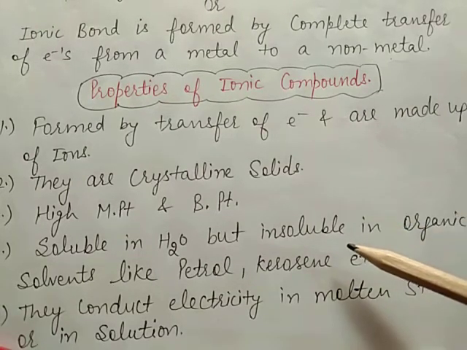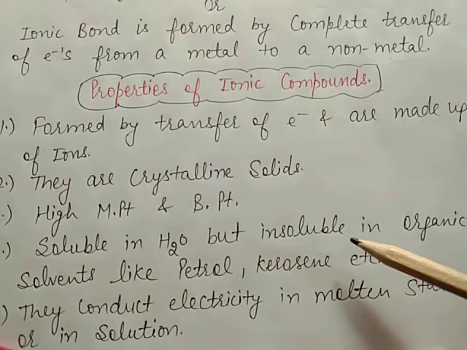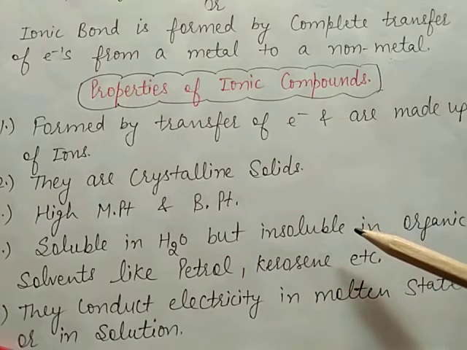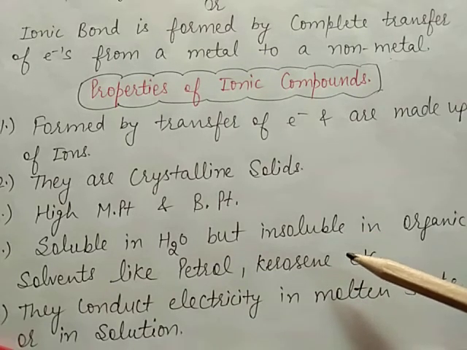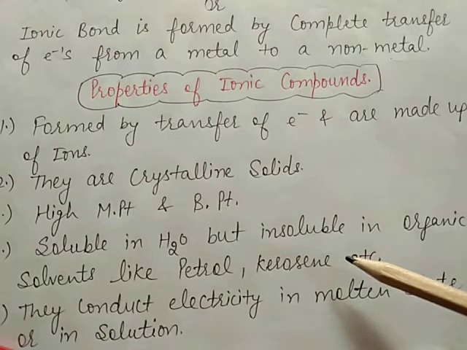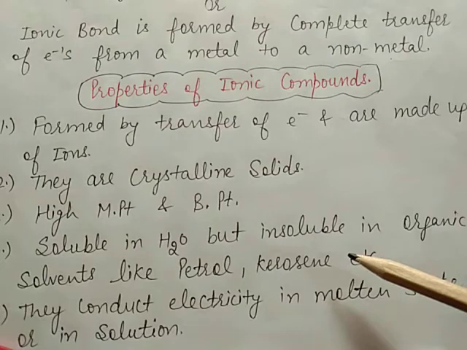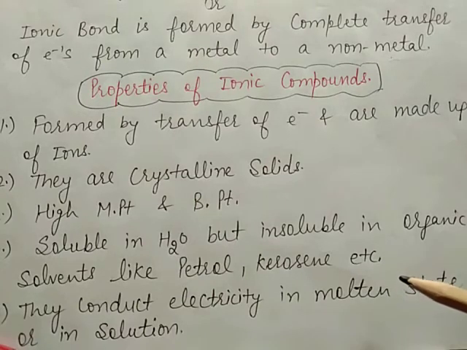When sodium chloride is added to water, each sodium ion and chloride ion is surrounded by a number of water molecules which carry the charge. So water molecules cover the area around these ions.